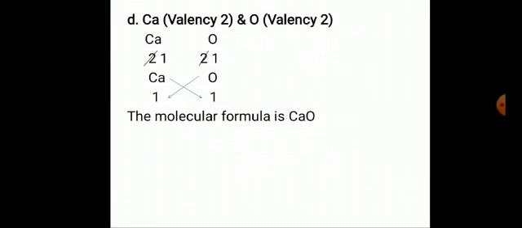Calcium has valency 2, oxygen has valency 2. Calcium and oxygen are the constituent elements of calcium oxide. Calcium oxide is also called quicklime. The digit 2 here can be divided by 2, so you will get 1 as the reduced form. Calcium is multiplied by 1 and oxygen is multiplied by 1, so the molecular formula of calcium oxide is CaO.